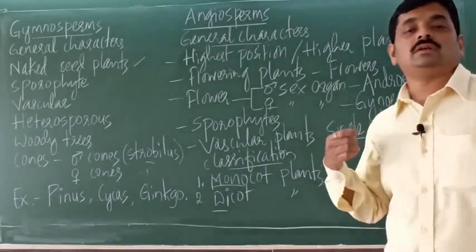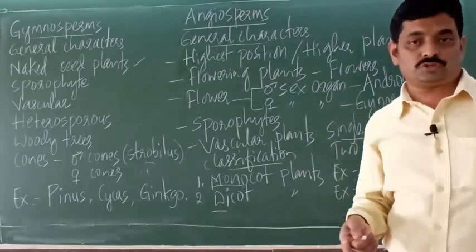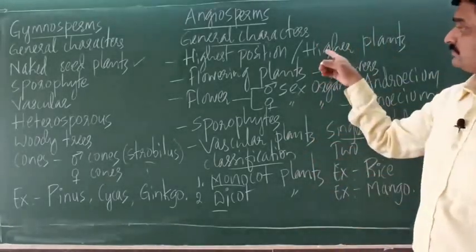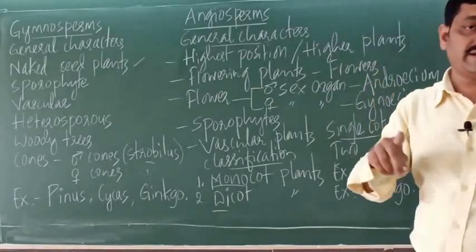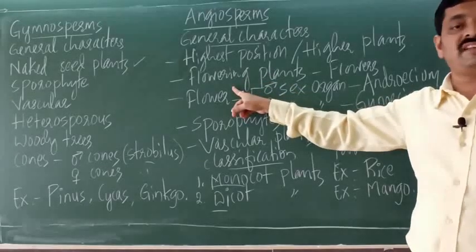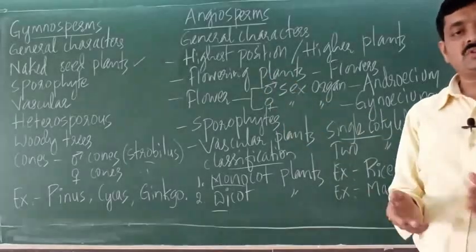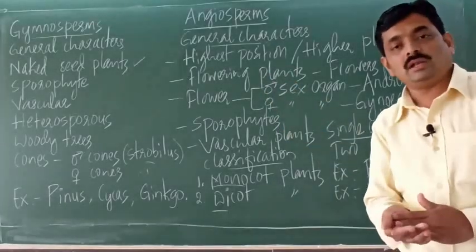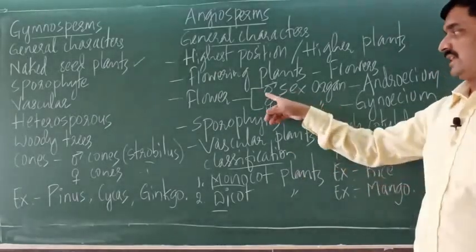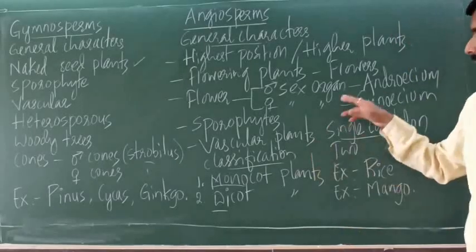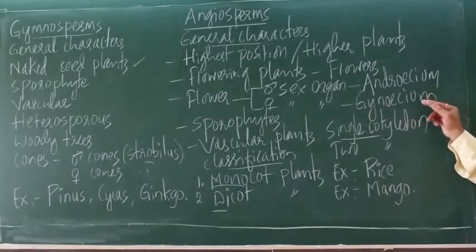Here you may expect a 5-mark question: write the general characters of angiosperms. You have to write, they are the higher plants which occupy top position in plant kingdom. Then they are commonly called flowering plants because they produce flowers. Flowers are modified shoots involved in sexual reproduction. These flowers have sex organs classified as male and female sex organs. The male sex organ is androecium, the female sex organ is gynoecium.